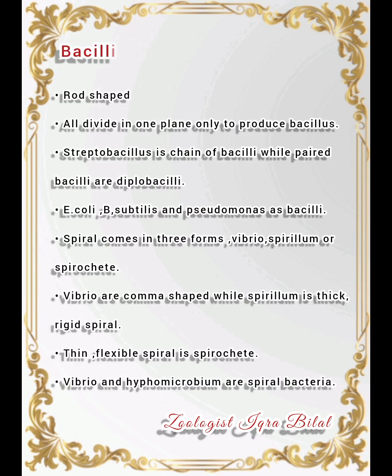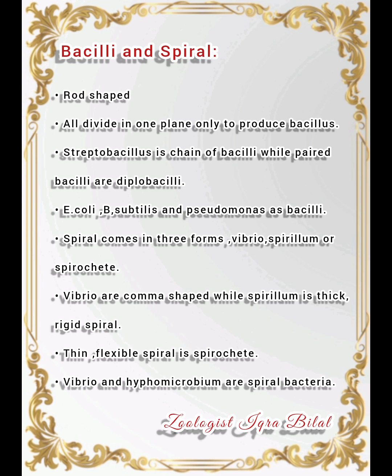Now bacilli and spiral. They are all rod shaped. Bacilli all divide in one plane only to produce bacillus. There is only one plane, not the specificity of 2-3 planes. Only one plane. Streptobacillus is chain of bacilli, while paired bacilli are diplobacilli. Please remember that. E. coli, B. subtilis and Pseudomonas are examples of bacilli.